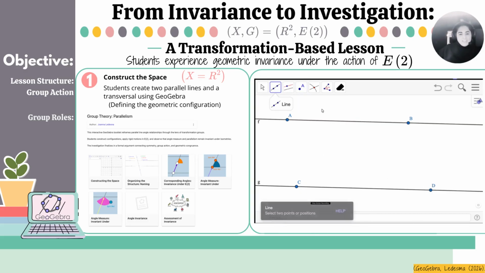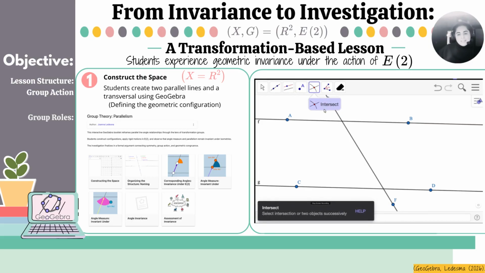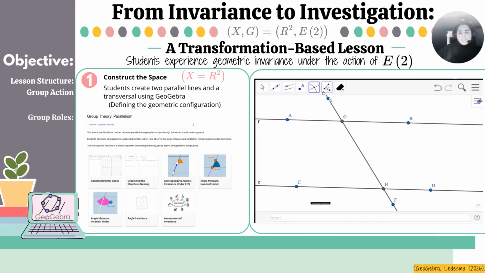Right now, we're not proving anything. We're building the world in which mathematics lives. They create 2 parallel lines, L1 and L2, and transversal T. They use the angle measuring tool to notice and wonder why certain angles might be the same size. They have a few follow-up conceptual questions that they interpret and discuss together as a group. Once they're ready, they create their group response.